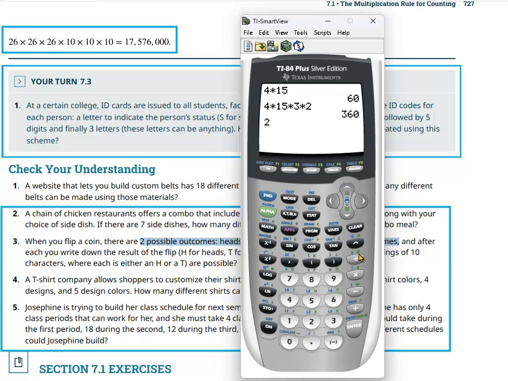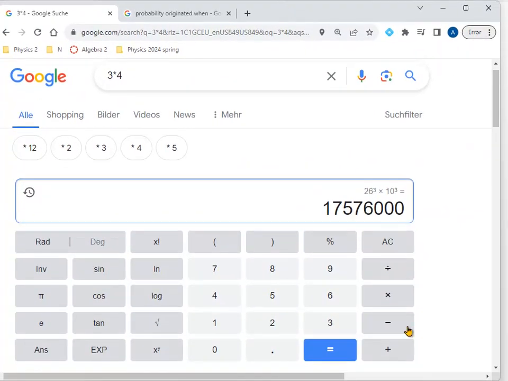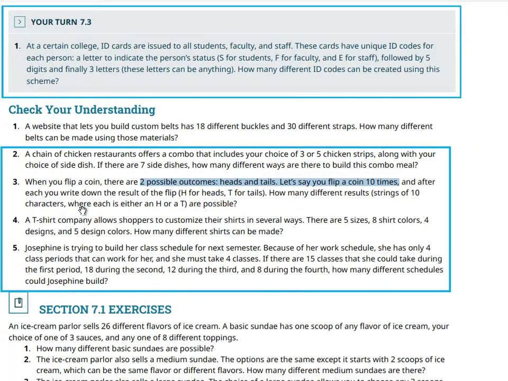It's 2 times itself 10 times, so 2 to the 10th power. There we go, 1024 possibilities, and if I do that on the Google calculator, it would be 2 to the 10th power, same number, 1024 possibilities. All right, t-shirt company, 5 times 8 times 4 times 5.